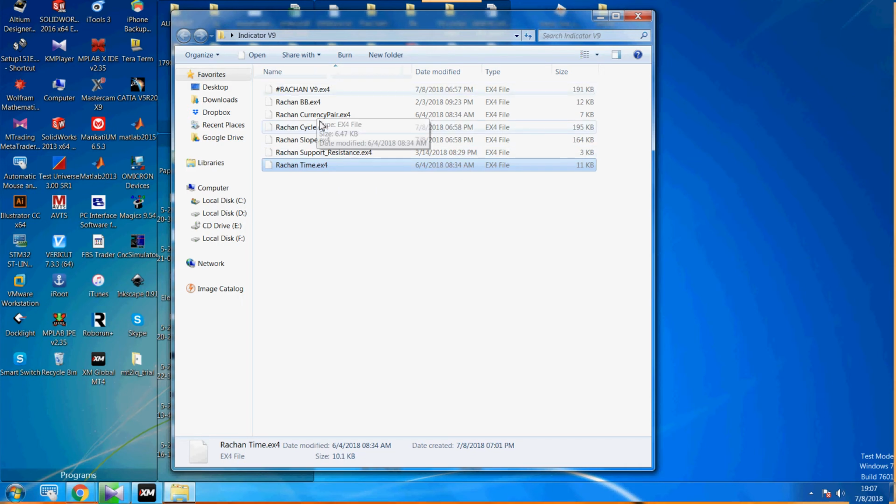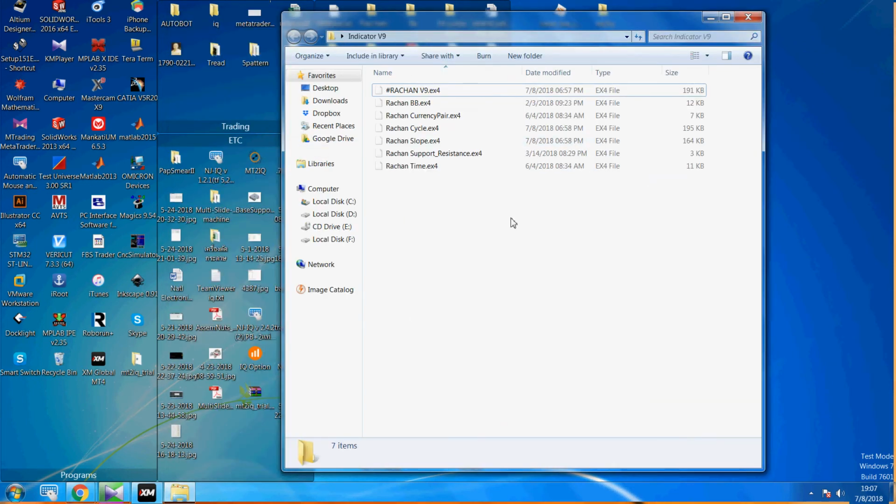Another sub indicator is Rachan cycle here, and Rachan slope, and also Rachan support resistance. 1, 2, 3, 4 sub indicators are already recorded inside the main indicator.